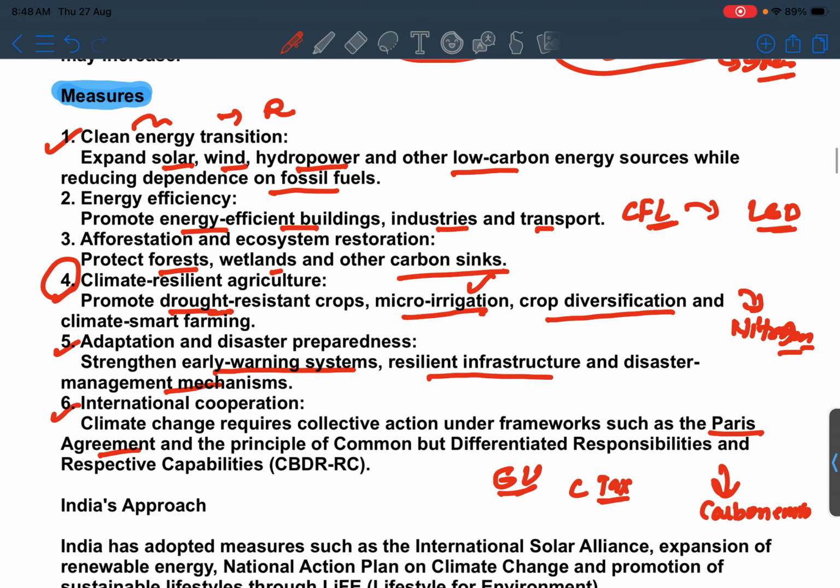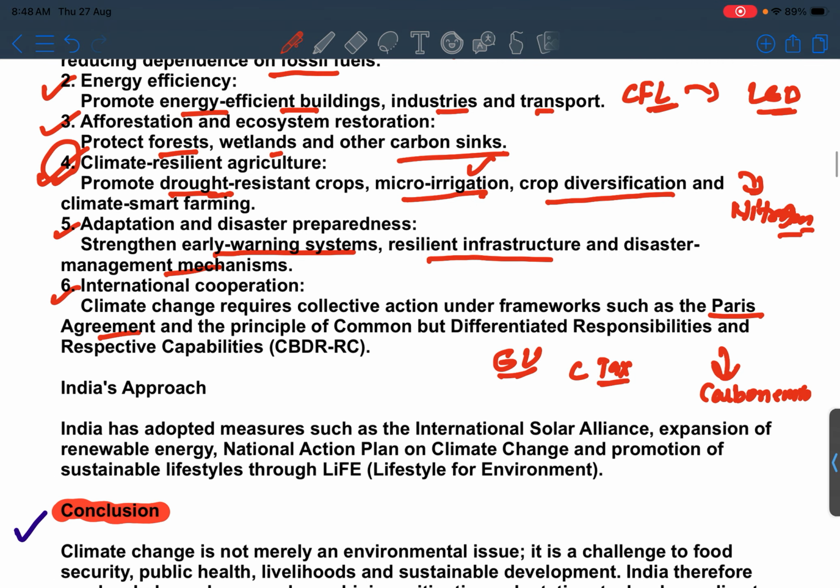Hence, first one is the clean energy transition, second one is energy efficiency, third one is afforestation, fourth one is climate resilient agriculture, fifth is adaptation and disaster preparedness, and the last one, international cooperation, is also required.